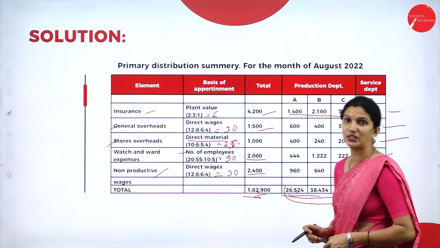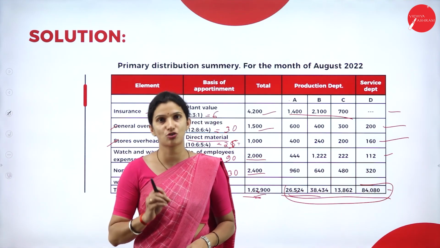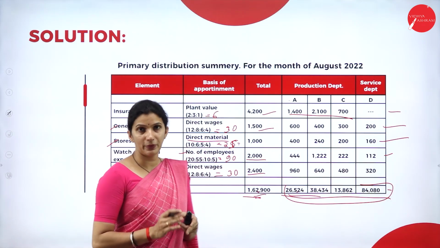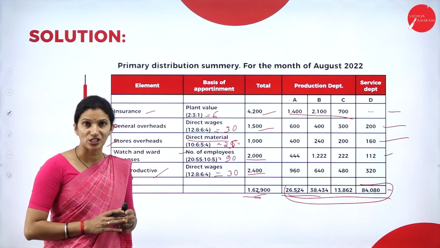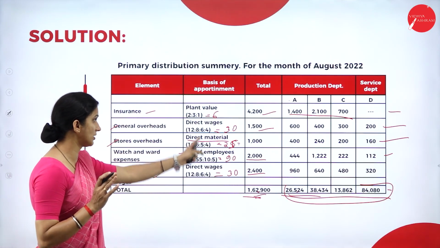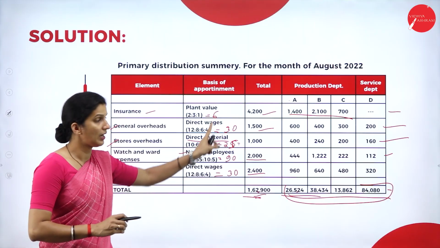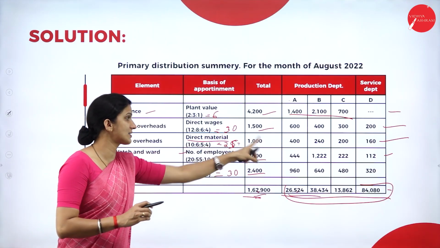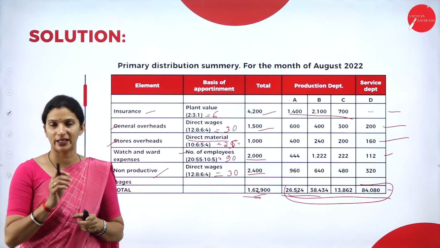So this is how we need to prepare the primary distribution summary. Simple: whatever overhead is given in your question, see what the basis of allocation is. You take the ratio and then you allocate the amount or expenses department wise.